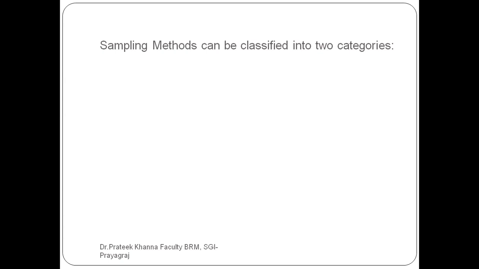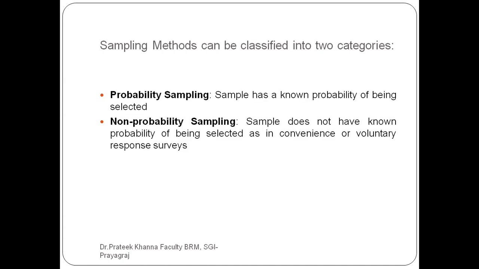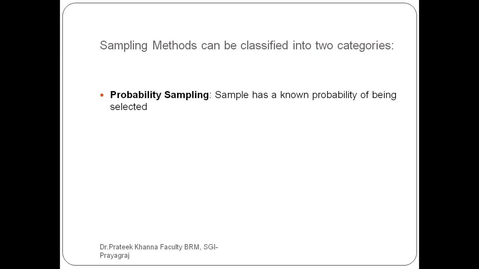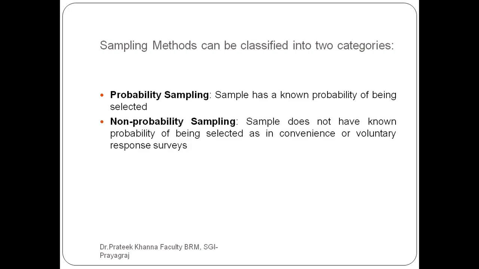Sampling methods can be classified into two categories: probability sampling and non-probability sampling. First we start with probability sampling. What do you mean by probability sampling? A sample has a known probability of being selected. Non-probability sampling means the sample does not have a known probability of being selected, as in convenience or voluntary response surveys. That is the difference between these two.